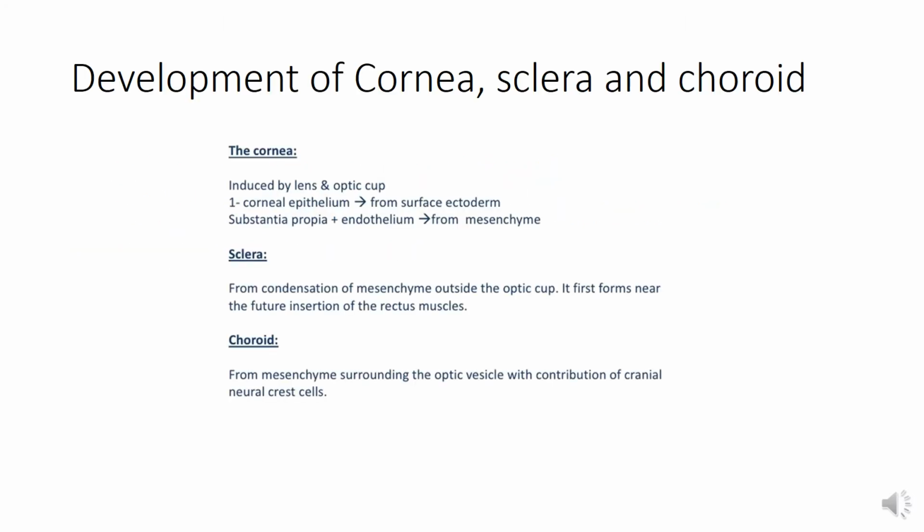In development of the cornea, sclera, and choroid, as I have already mentioned, the optic cup is covered by a layer of mesenchyme. Now, this mesenchyme is derived from the neural crest cells mainly. This mesenchyme proliferates and by the end of the fifth week invades the region between the developing lens and the surface ectoderm. In this way, the developing eye becomes surrounded completely by a thick coat of mesenchyme.